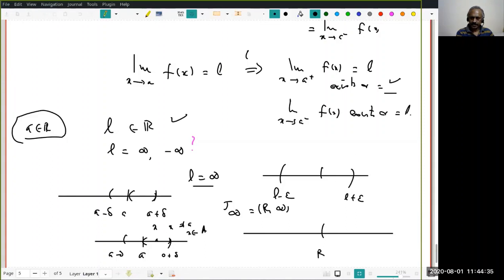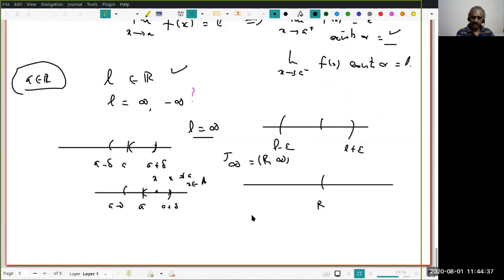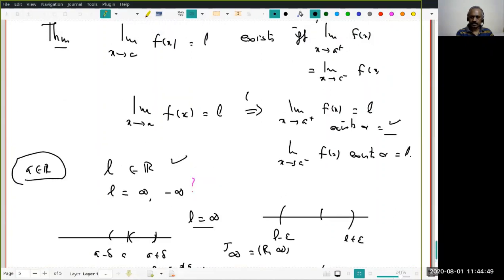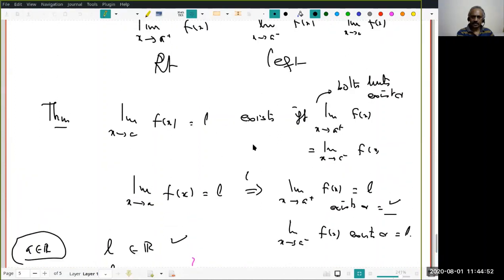And similarly minus infinity can also be done. Do all of you agree with that? Very good. Now let's look at the other way around. So I have proved that if this exists this way, then this is done.